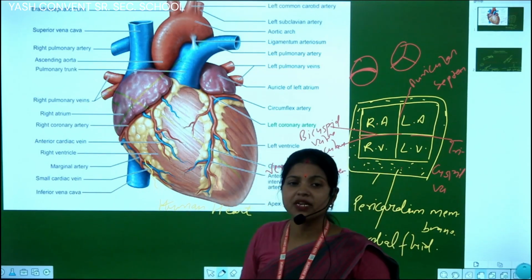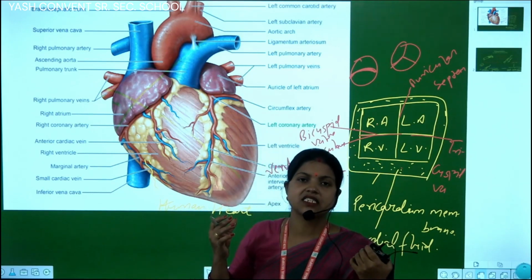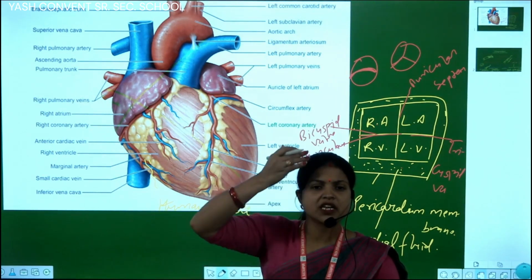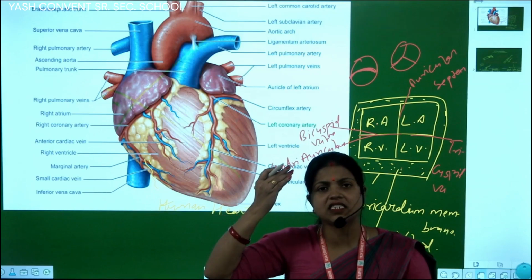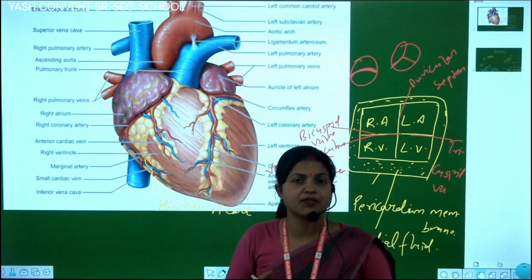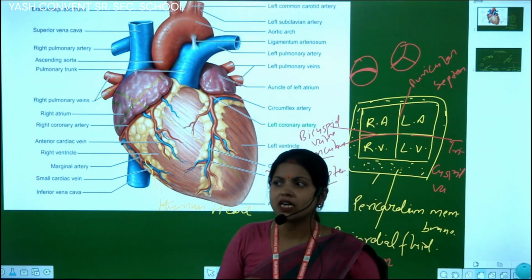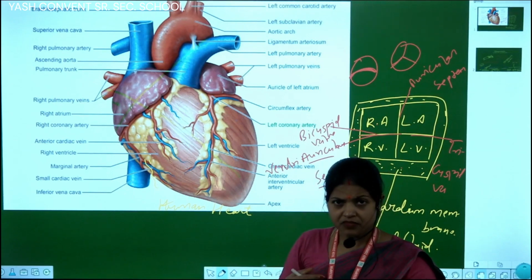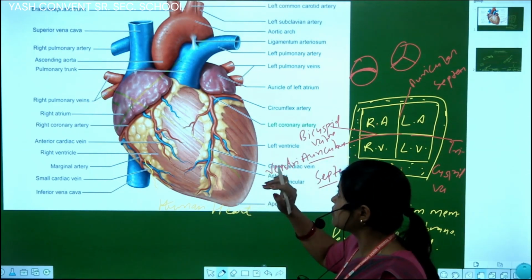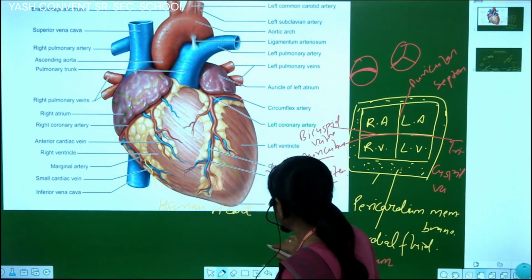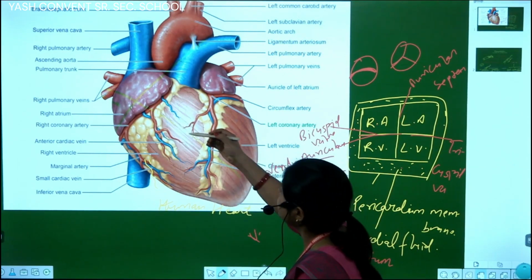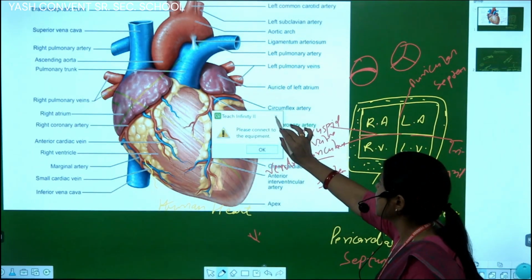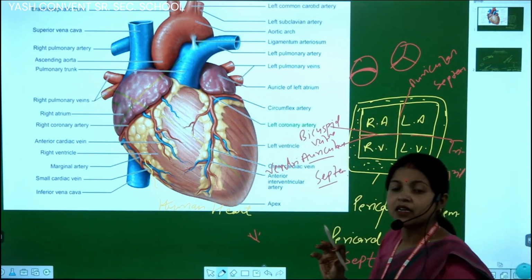Students, the superior vena cava collects the deoxygenated blood from the upper part of the heart, and the inferior vena cava collects the deoxygenated blood from the lower part of the body and transfers it to the right auricle. Okay, students, blood goes to the right auricle.